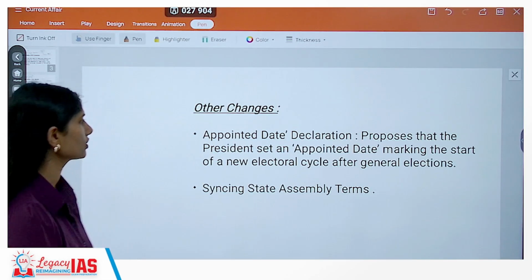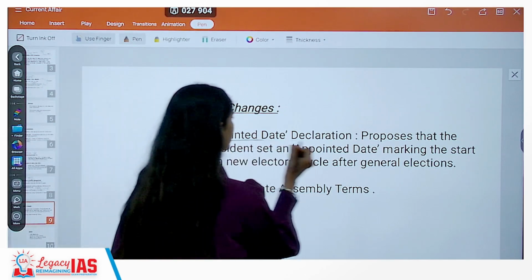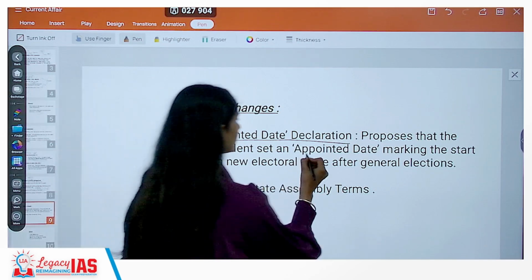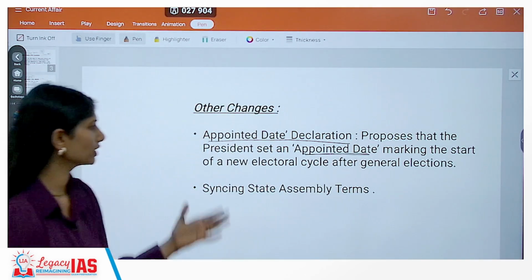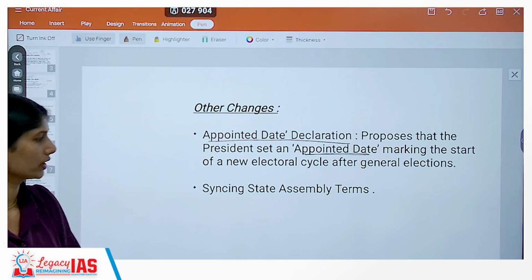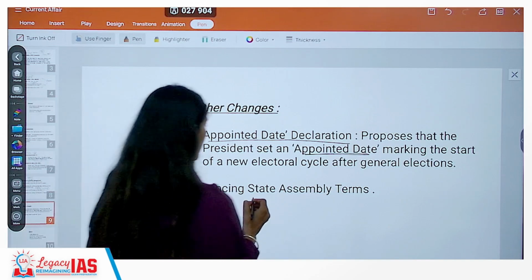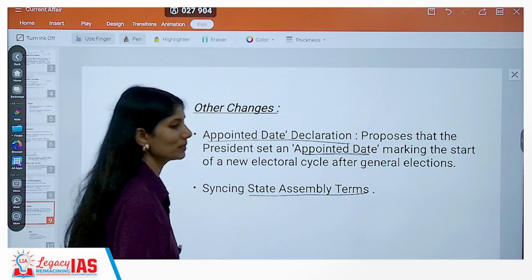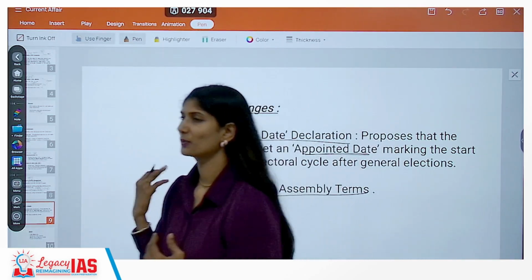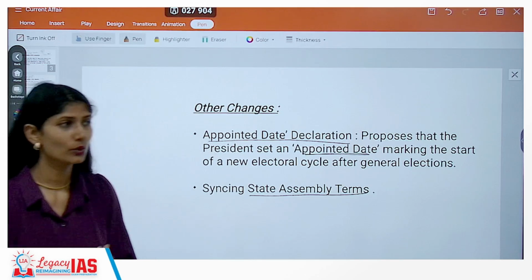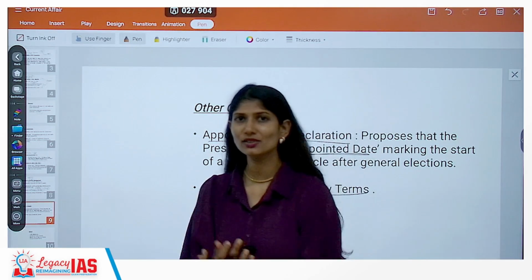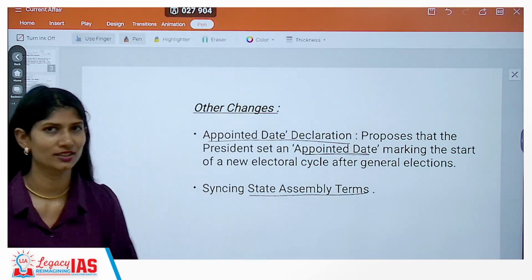What are the other changes? This concept of appointed date declaration. It is proposed that the president has to set an appointed date to start the new electoral cycle of your general elections. All right, and also you should sync the state assembly terms. Again, this is not as easy a task as it appears on paper. To make it a reality, you will alter the entire federal structure, you will alter the entire balance between union and state with this one concept.